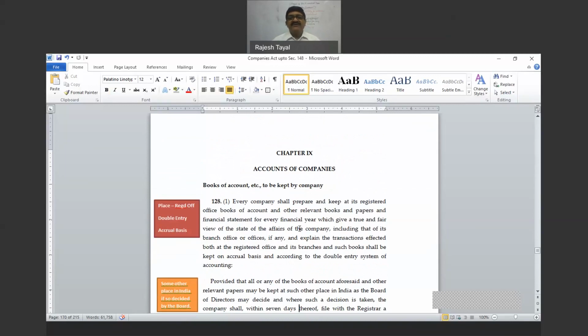Section 128, subsection 1, says every company. So when we say every company, whether this is a private company or public company, listed company, unlisted company, government company, every company is covered in this, but it does not cover foreign company. Right? That is a statement, that when we say every company, it does not cover foreign company. Why? The answer I have given you, but now the question is why?